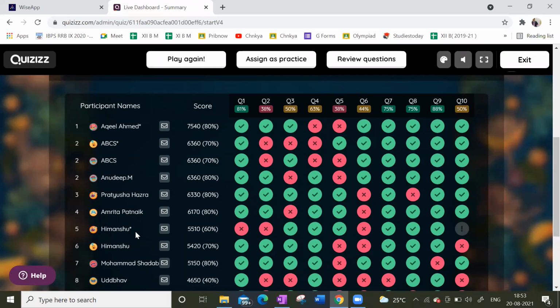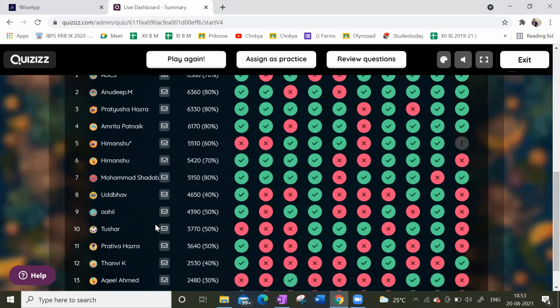But these people all got 80% only. Congratulations to all. Himanshu 60%, Himanshu 70%, Himanshu with a star. Who is Himanshu with a star? I think if they attempt it twice, it gives a star. Sir, in between my Wi-Fi was disconnected. That's okay. Shadab also got 80%.